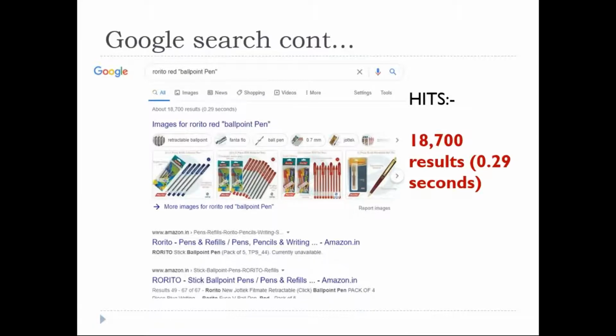Please understand, I didn't do any magic. I just added a special character, the double quotation, for ballpoint. Now, how the search is carried out, we can very well see here, ballpoint is bold, right? How is the search generally carried out? Rorito plus red plus ballpoint is the identity, right?